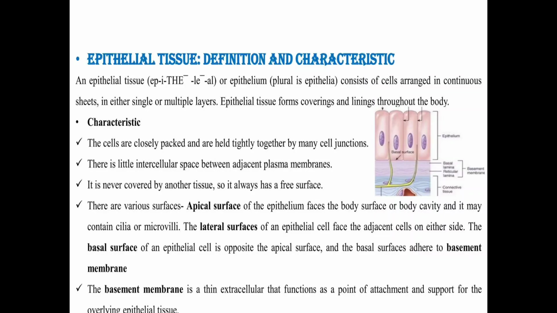Next is the surface present on the base side. This is called the basal surface of epithelial tissue. It is opposite to the apical surface. The apical surface is the top side, and the basal surface is on the inner, lower side, adhered to the basement membrane. So one side of the epithelial tissue is adhered to the basement membrane, and the lateral side is adhered to neighboring cells. The apical surface always remains free, on the body surface or inside the body cavity.